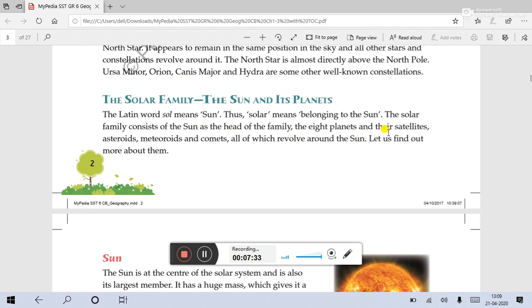The 8 planets and their satellites, asteroids, meteoroids, and comets, all of which revolve around the sun. So in the solar system, the main powerful thing is the sun, and all the celestial bodies in the solar system revolve around the sun. Let us find out more about them.